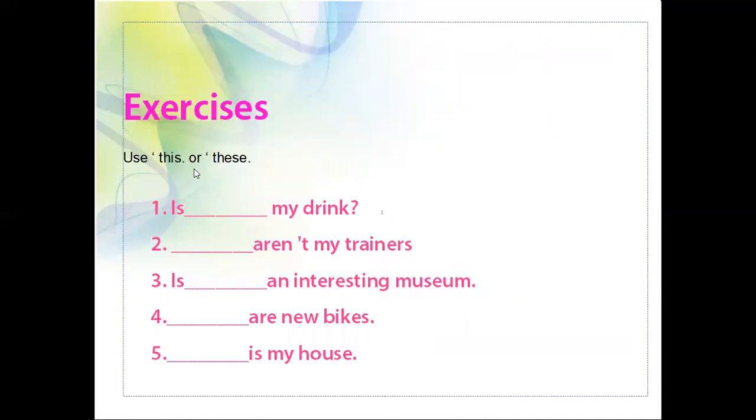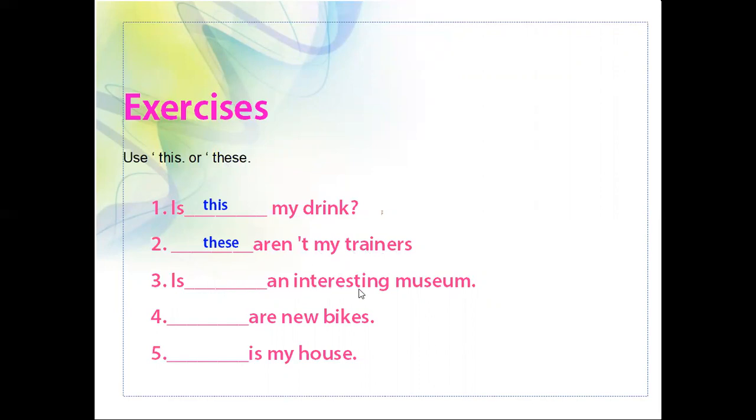Next, shall we see the exercise? Yes, use this or these. I have given here use this or these. So this and these are called demonstrative pronouns. So what's the answer for first one? Dash is my drink. What's the answer? Is this my drink? Yes. Next, dash are not my trainers. What's the answer? Yes, these are not my trainers.